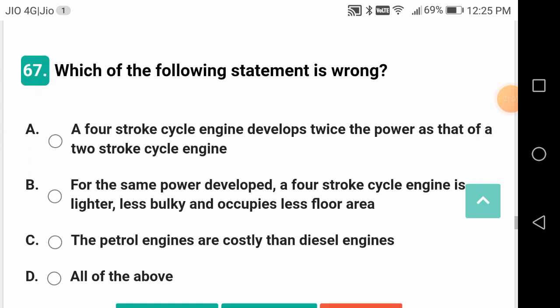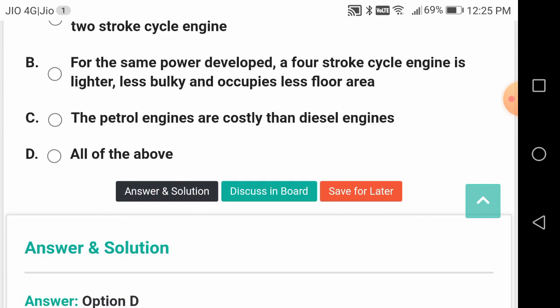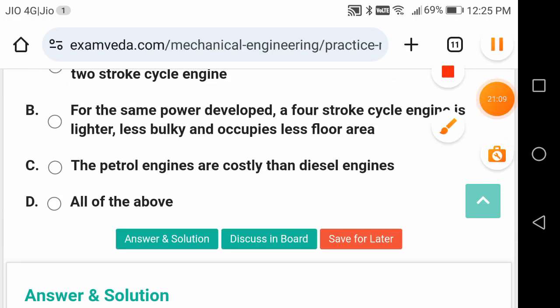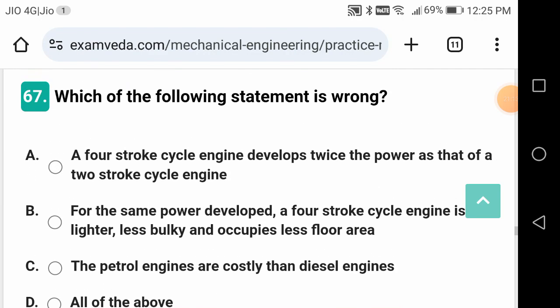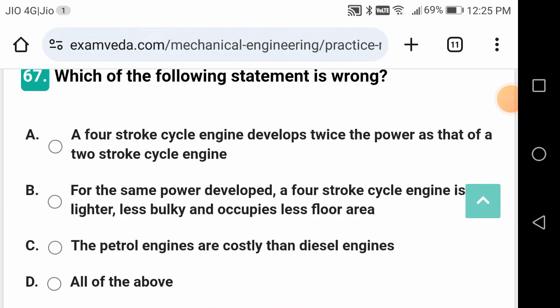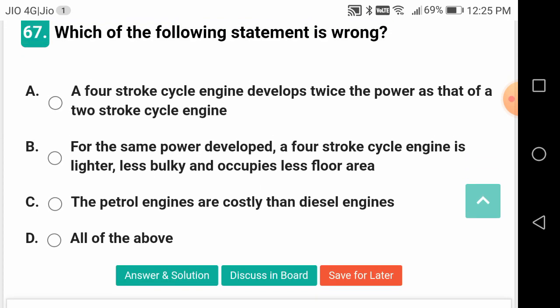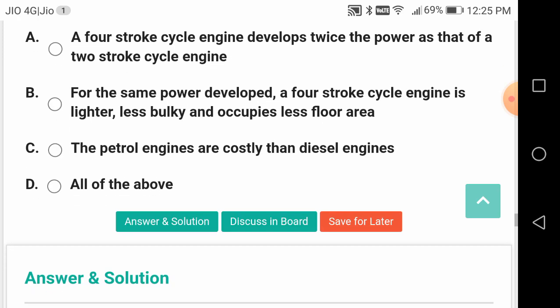Which of the following statements is wrong? Please go through the statements, friends. All the statements are wrong. Check the statements. A 4-stroke cycle engine develops twice the power as that of the two-stroke. So, no. It is actually half. For the same power developed, the 4-stroke engine is lighter. It is more bulky, and occupies more floor area. Petrol engines are costlier than diesel engines. So, all are wrong answers.